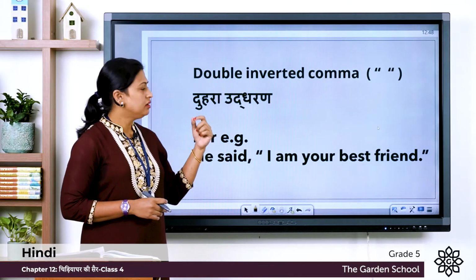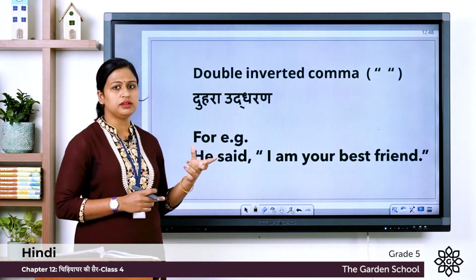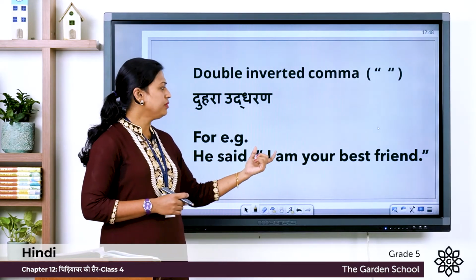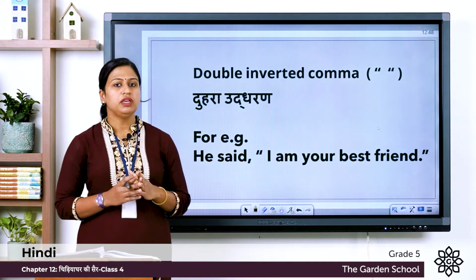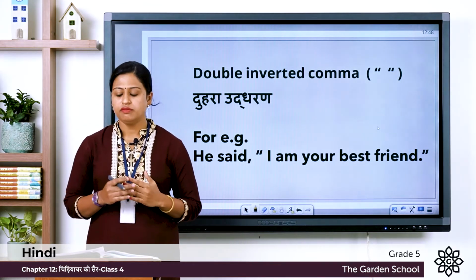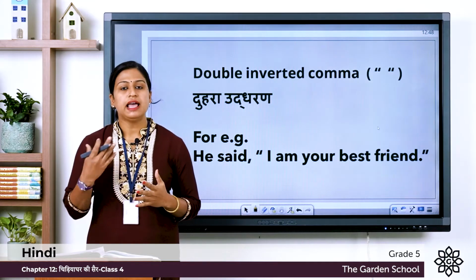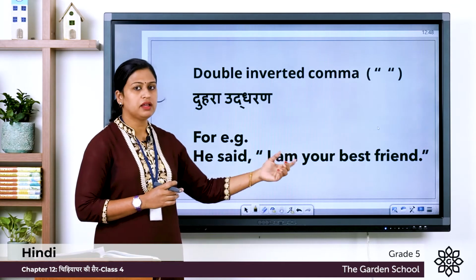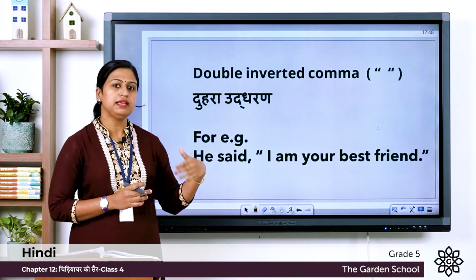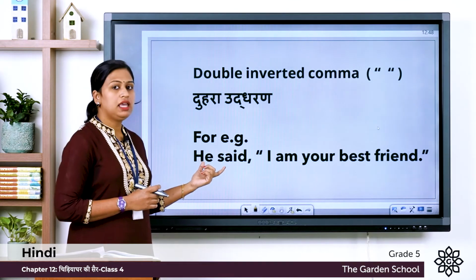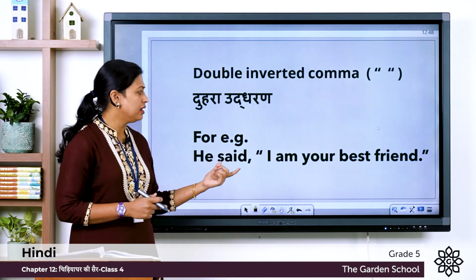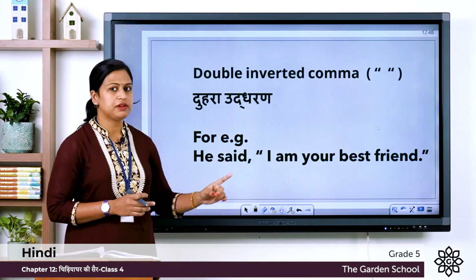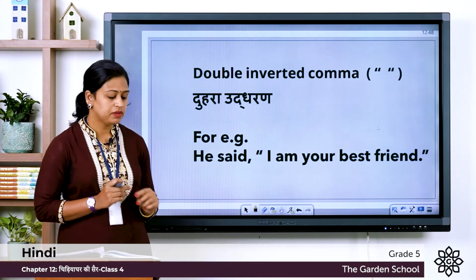Double inverted comma we say Dohra Uddharan. Dohra means 2. So example is, he said, "I am your best friend." We use this double inverted comma when we say someone else's words, like this is a direct speech. "I am your best friend," and these words were said by someone else. For example, he said, so that person said, "I am your best friend." That's why we write this I am your best friend within double inverted comma.